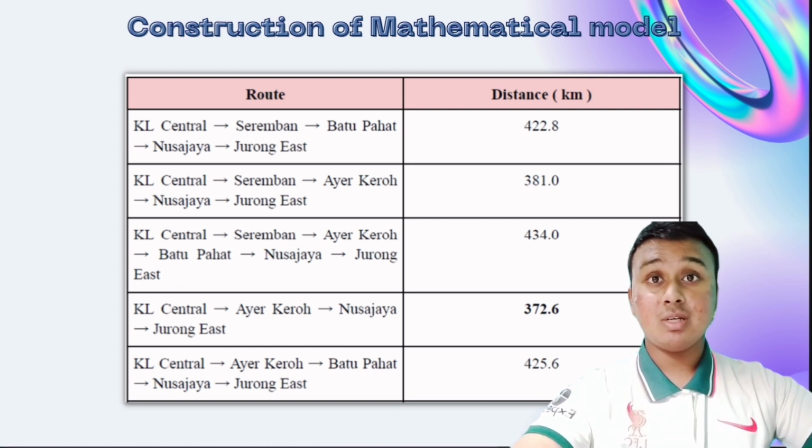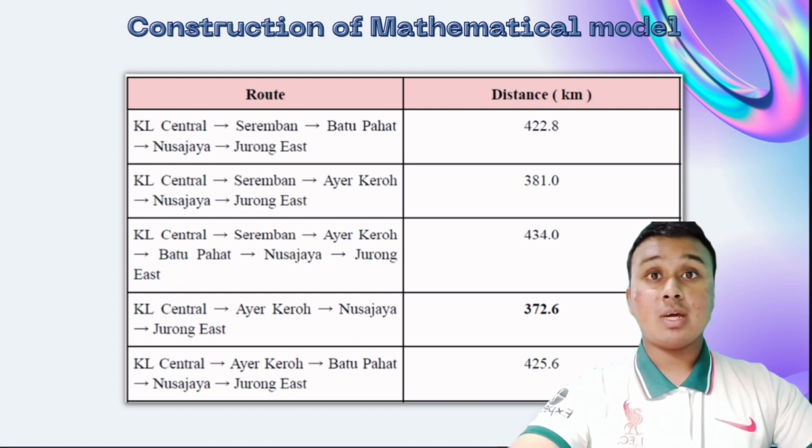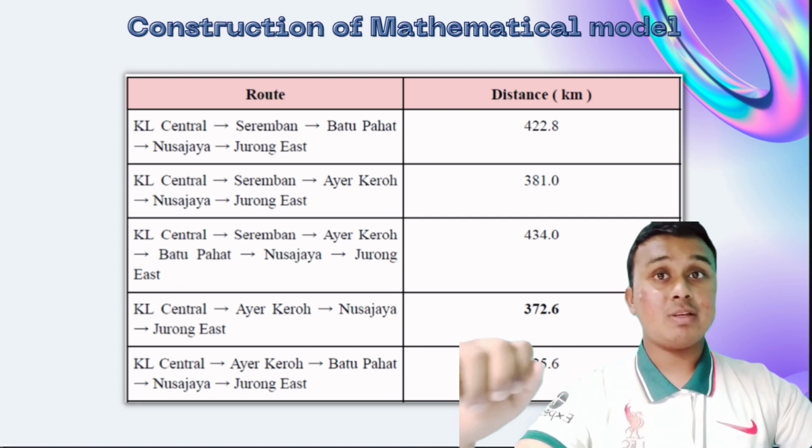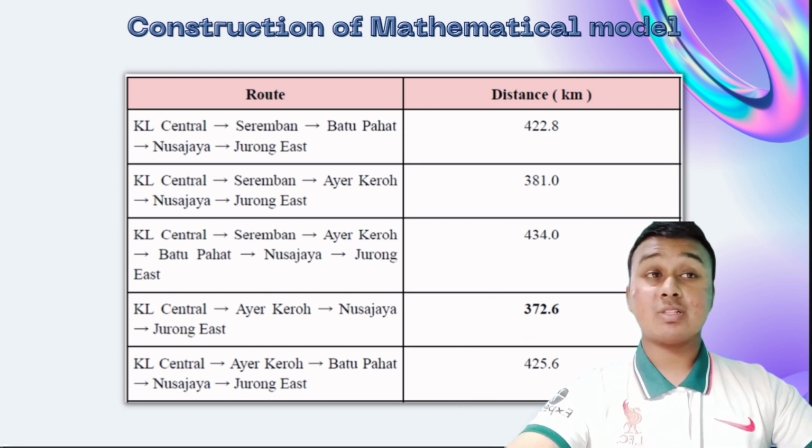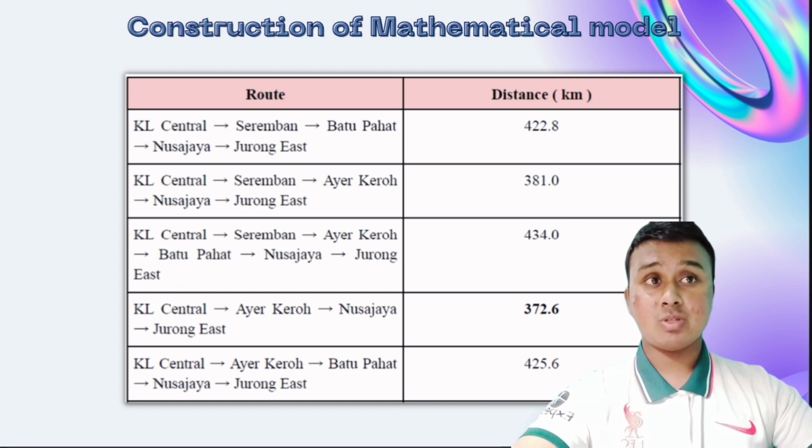The second route is from KL Central, then Seremban, Air Keroh, Nusa Jaya, and Jurong East. This path consists of 5 edges and 6 station vertices.